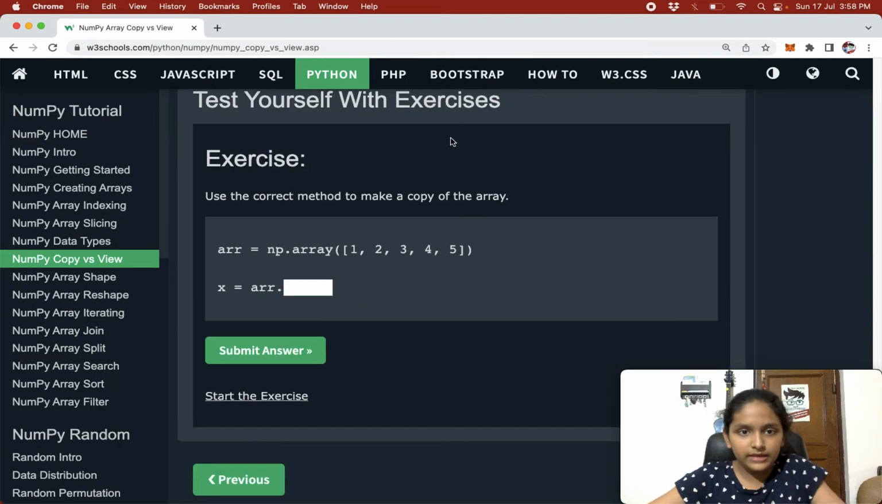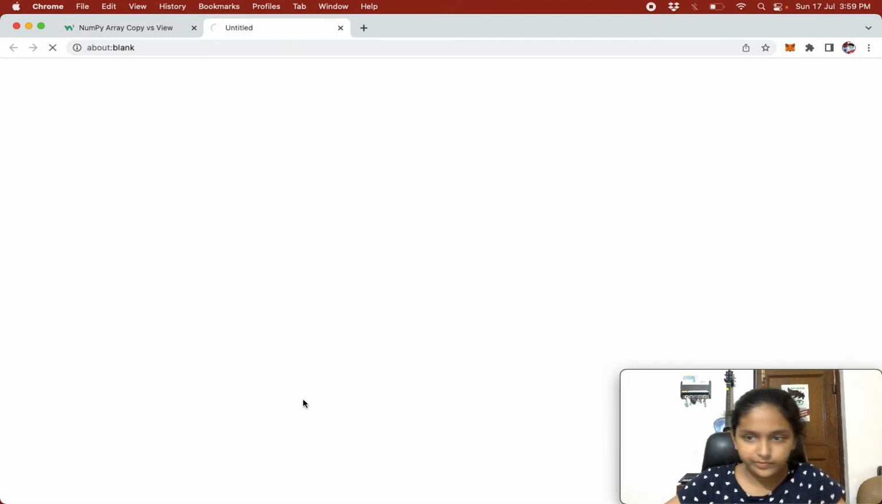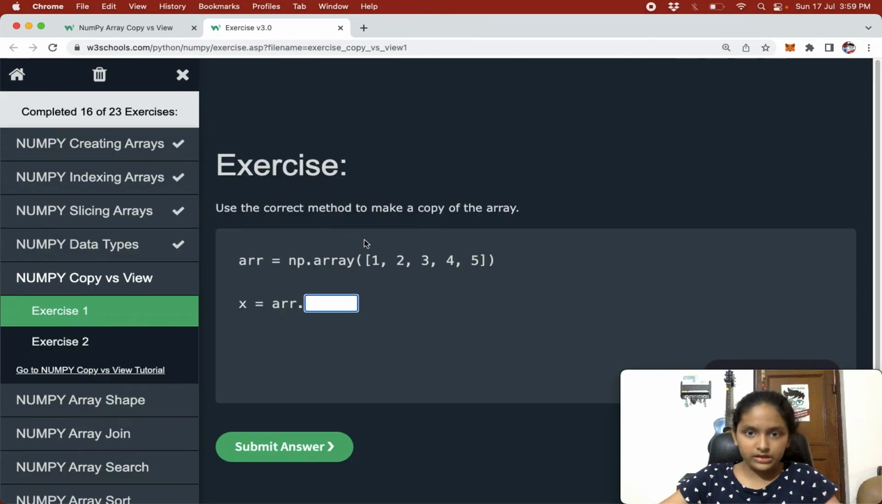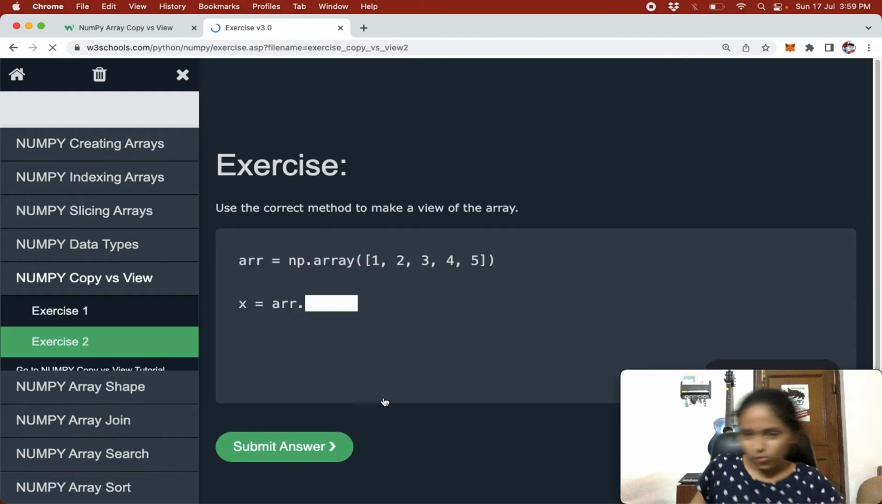Now let's do some exercises. The first exercise: use the correct method to make a copy of an array. So we have to make the copy of this array. It's very easy. We just have to use our copy method and give the brackets. Pretty easy and correct.